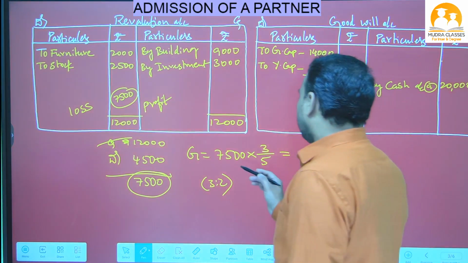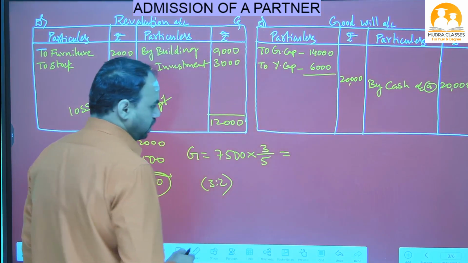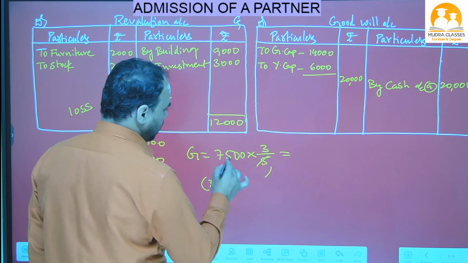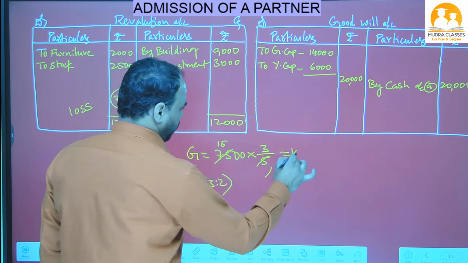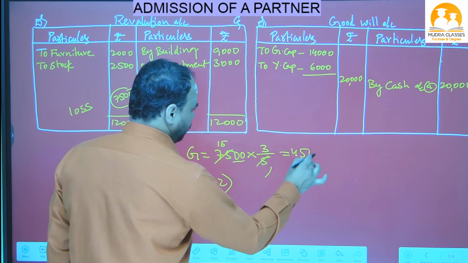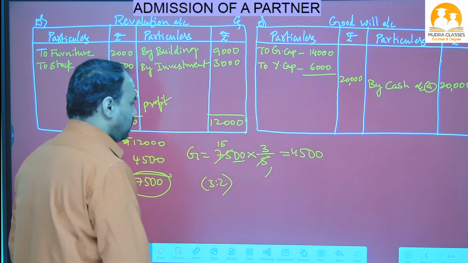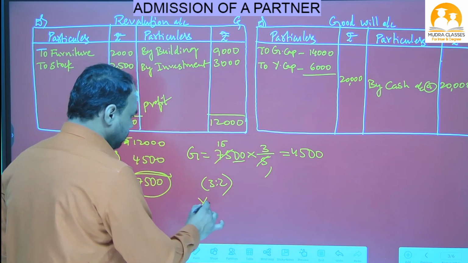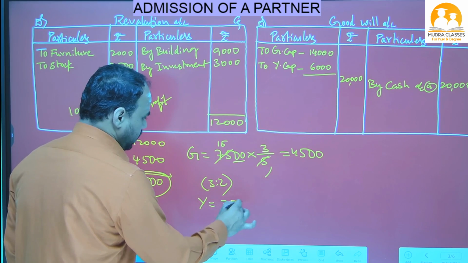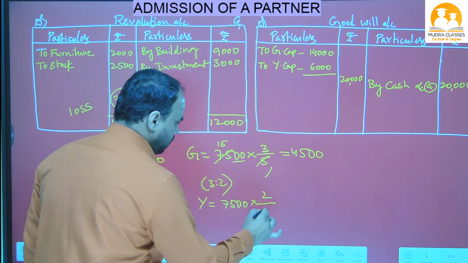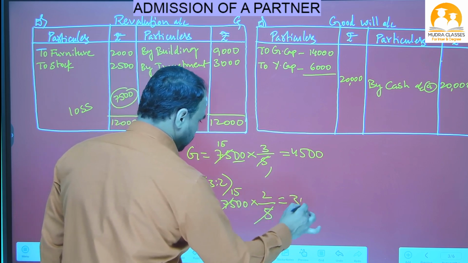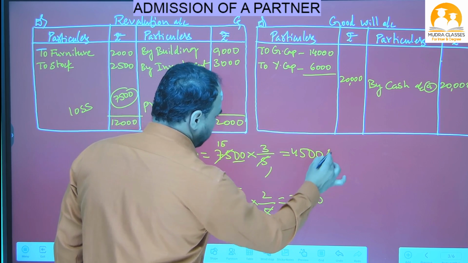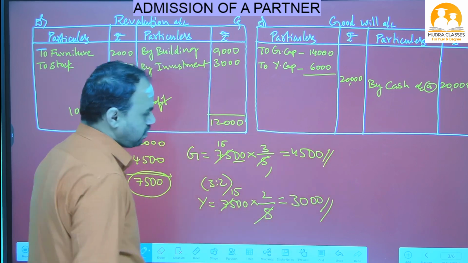Let's see this 7,500 we have to distribute in 3 by 5. So 5 ones are 5, in 5 table, 5 15s are 75, 15 3s are 45. So 2 zeros left. So 4,500 is got by Ganga. And Yamuna, 7,500 into Yamuna ratio 2 by 5. 5 ones are 5, 5 15s are 15, 2s are 30. 2 zeros left. So one person got 4,500, another person got 3,000.